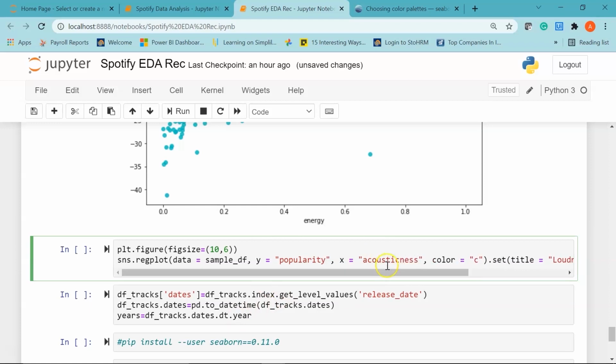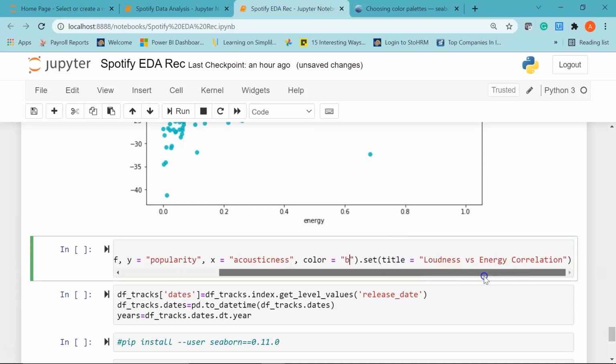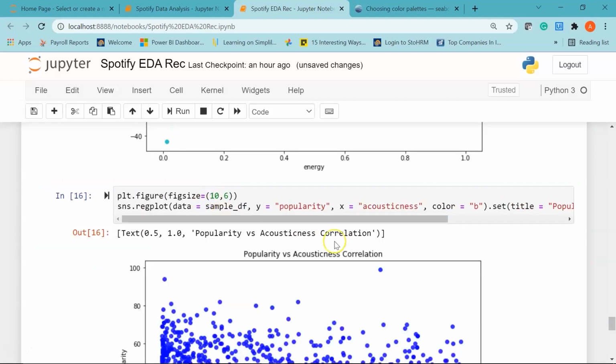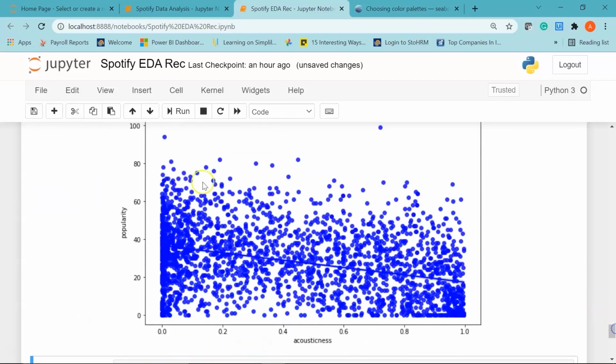I'll change the color to, let's say, B, which stands for blue, and will set the title to popularity versus acousticness correlation. Just scroll down and we'll run it to see the result. There you go.